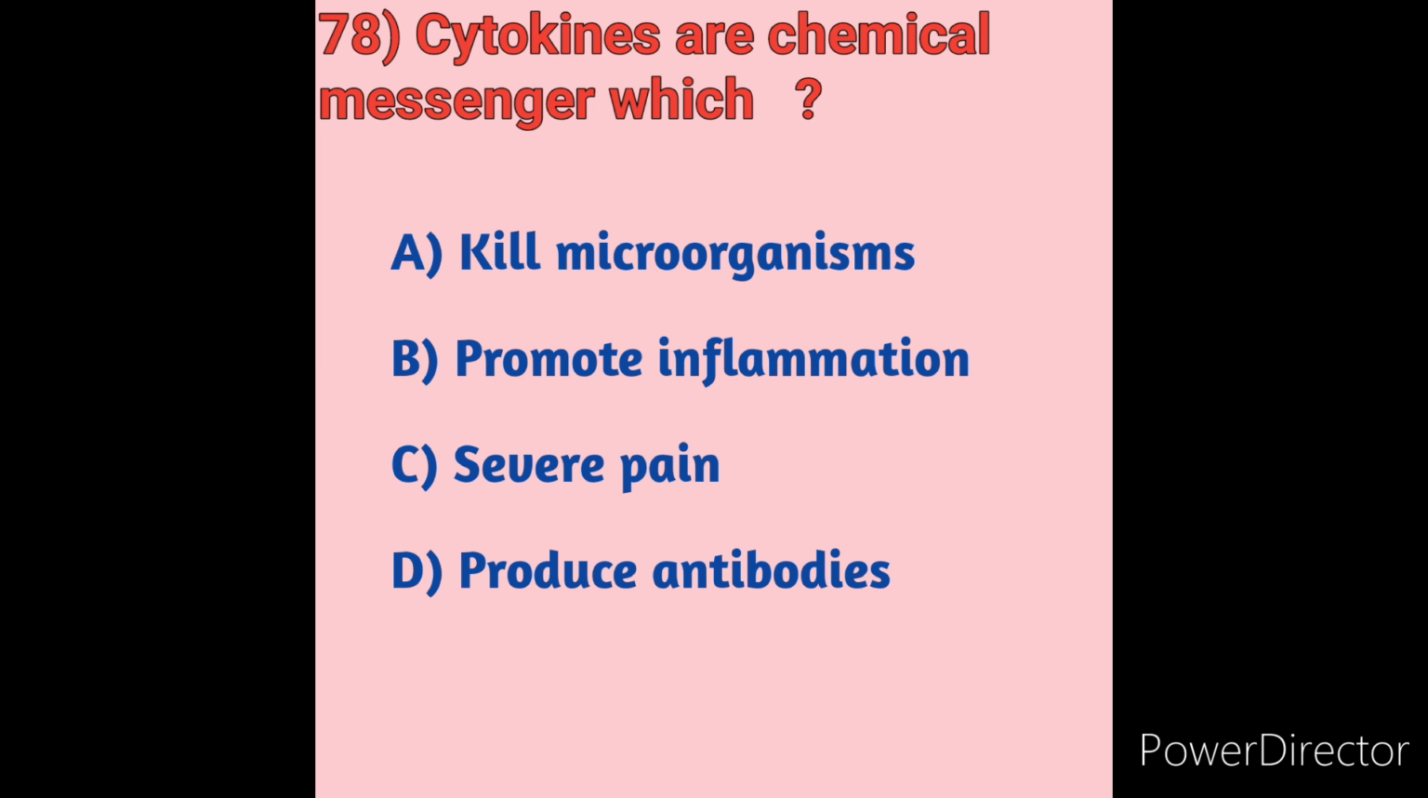So here the cytokines are chemical messengers which can promote inflammation. So here option B is the correct answer. Cytokines affect the growth of blood cells and other cells that help the body's immune and inflammation responses. So promote inflammation is the correct answer, option B. Cytokines are chemical messengers that promote inflammation. Next we will move on to question number 79.